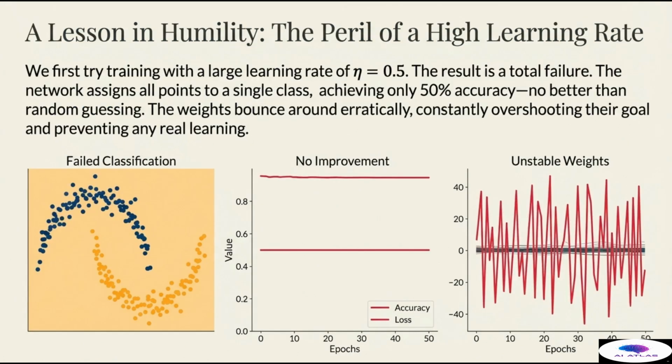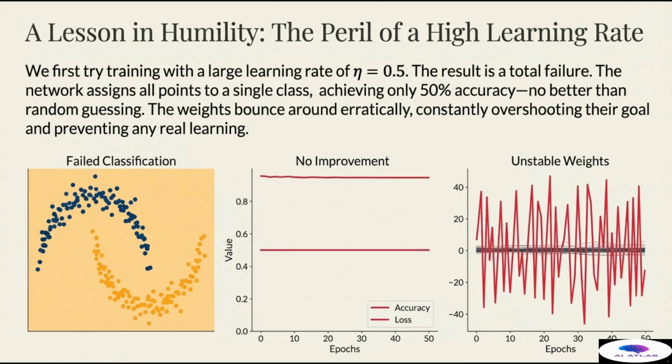Our first attempt demonstrates a lesson in humility, the peril of a high learning rate. We begin training with a large learning rate, setting eta to 0.5. The result is a total failure, as evidenced by the three plots. The failed classification plot shows the network cannot find a useful boundary, essentially assigning all points to a single class. The center plot, no improvement, shows that the network's accuracy immediately stalls at 50%, no better than random guessing, and the loss remains high. The key insight comes from the right-hand plot, unstable weights.